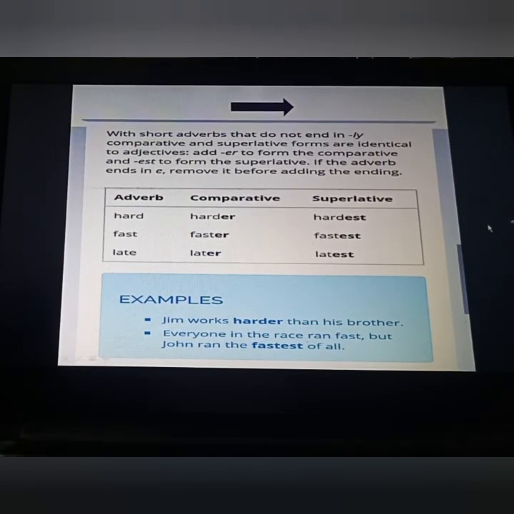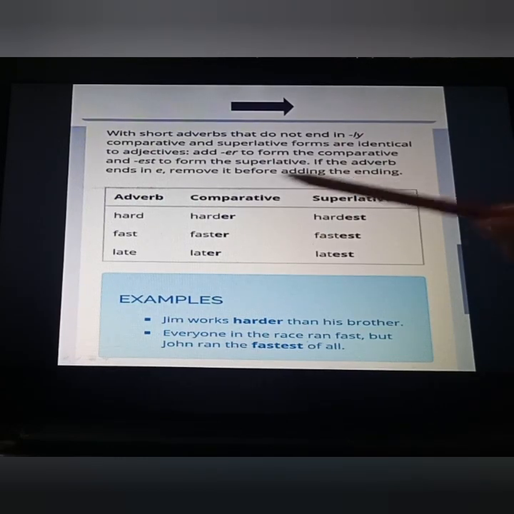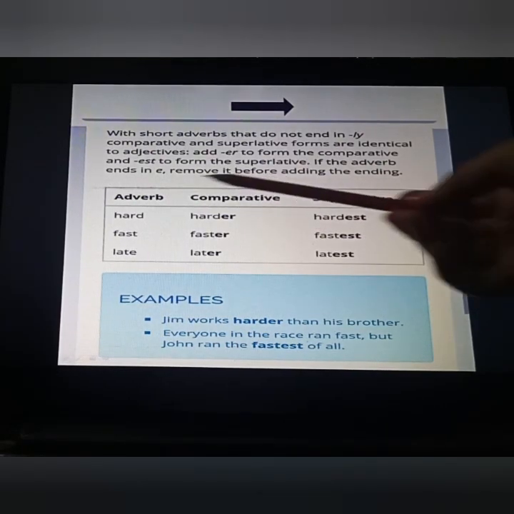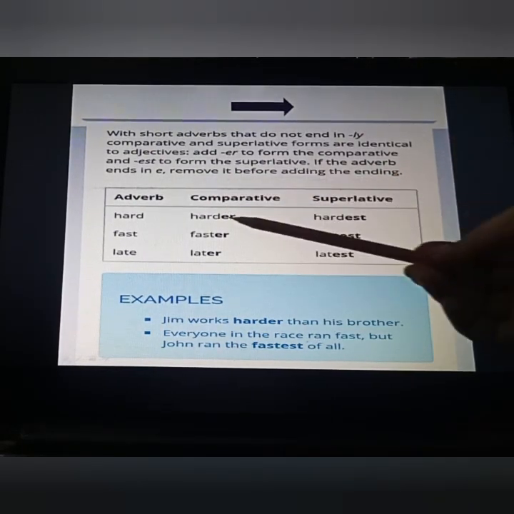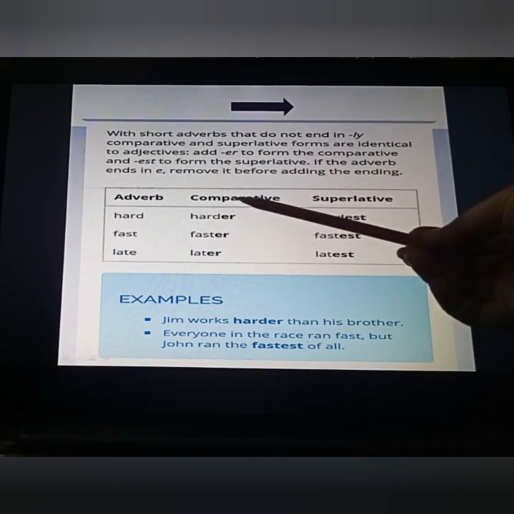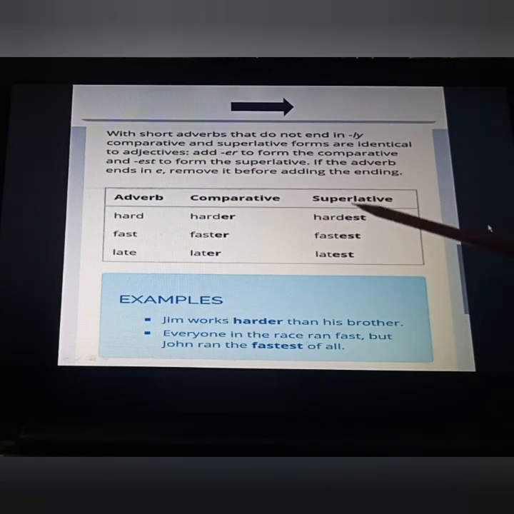With short adverbs that do not end in ly, the comparative and superlative forms are identical to adjectives: add er to form the comparative and est to form the superlative. As I have told you, if you want to frame the comparative and superlative degree with short adverbs, we can use er and est. Er for comparative and est for superlative.